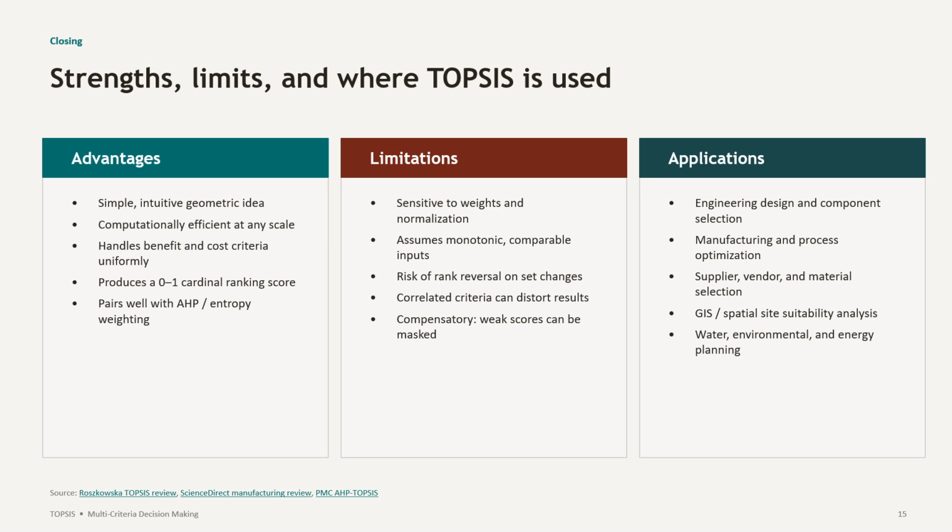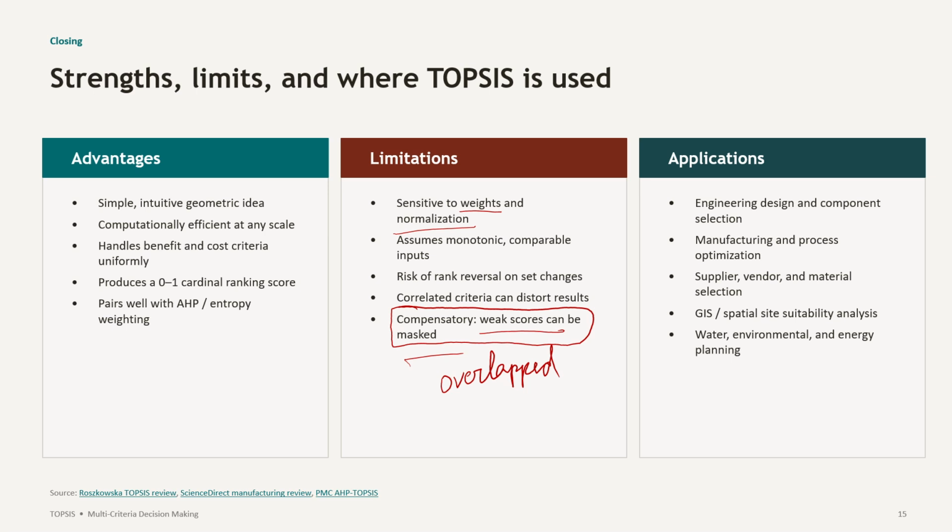And this is a very common problem for compensatory methods. This problem is observed in case of AHP also. The weak scores can be easily masked or overlapped. This term overlapped is more ideal. When there is a weak score, it can be overlapped or masked by the higher, strong score of the alternatives. So this is an issue. Now, but the major problem is the decision is overly sensitive towards the weights and also towards the normalization. That is the major limitation.